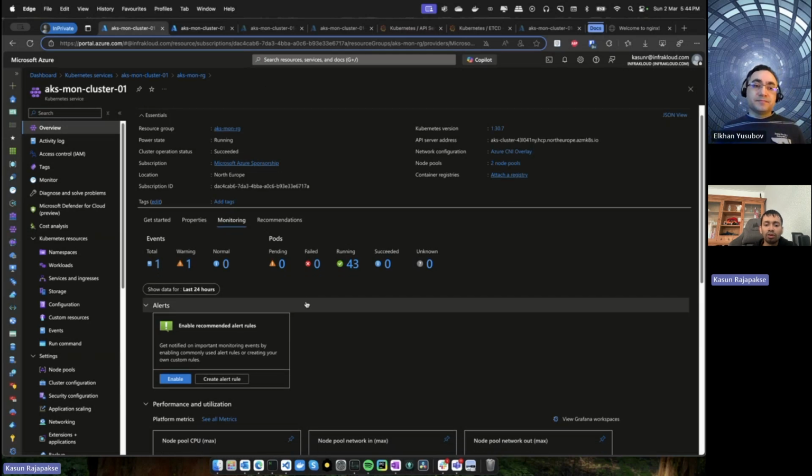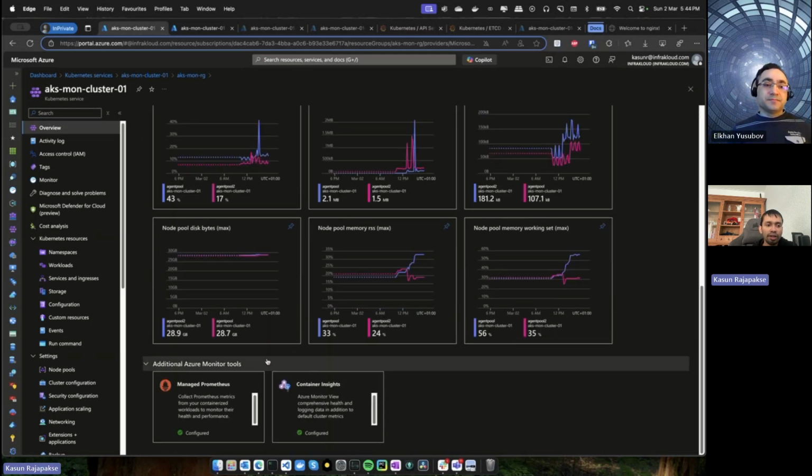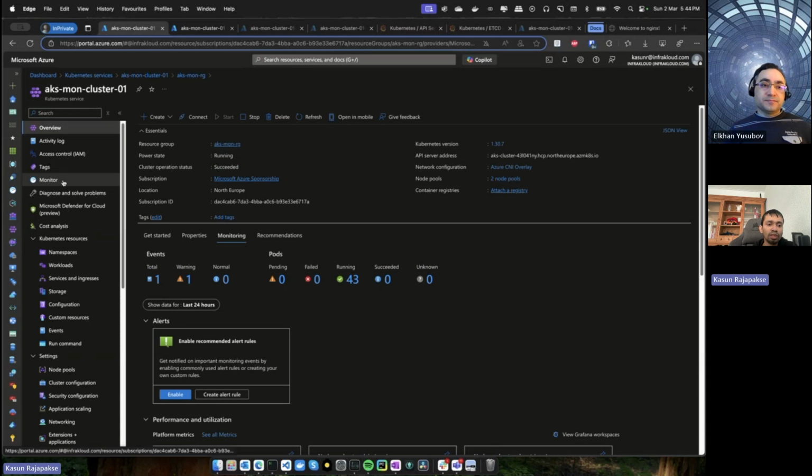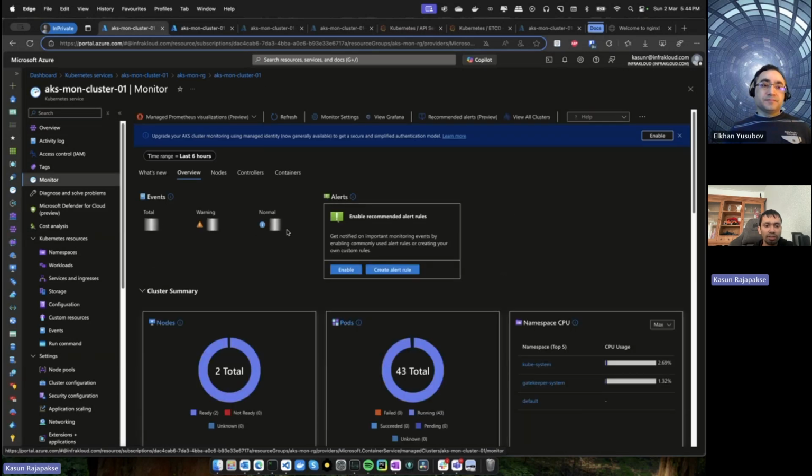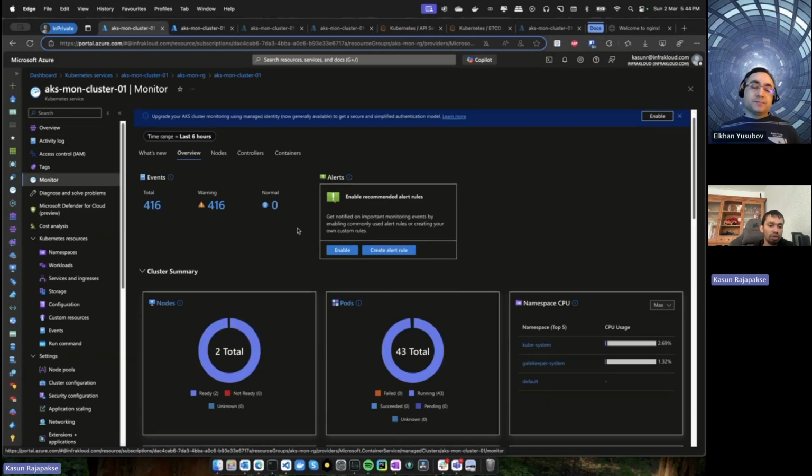Because we have enabled container insights, within the cluster you have a section called Monitor. If you go to this monitor section in the cluster, you will get a very good overview about your cluster state, right? So here you can see events that are triggered from Kubernetes, right?